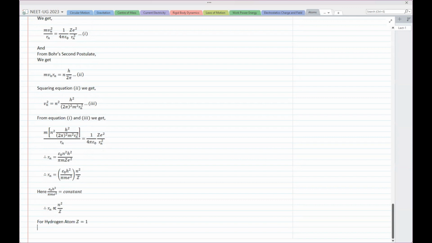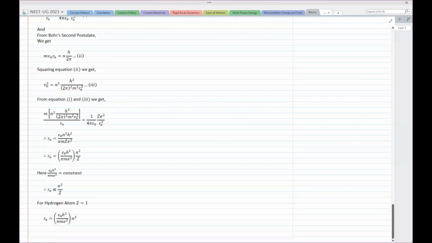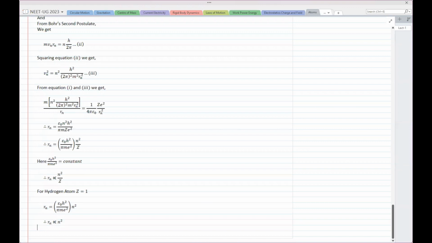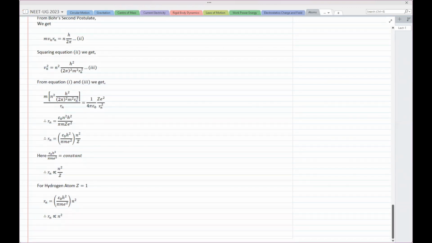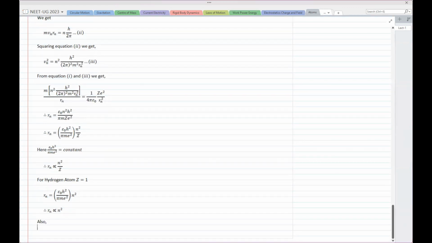For hydrogen atom, Z is 1. So if you put Z equal to 1, then Rn becomes epsilon naught h square upon pi m e square times n square. And therefore Rn is directly proportional to n square. This is for hydrogen atom. Now also, can we calculate that constant, epsilon naught h square upon pi m e square? Can we calculate that? So that value is calculated like this.